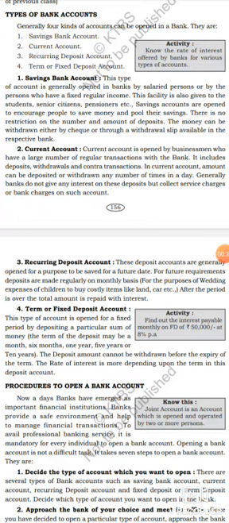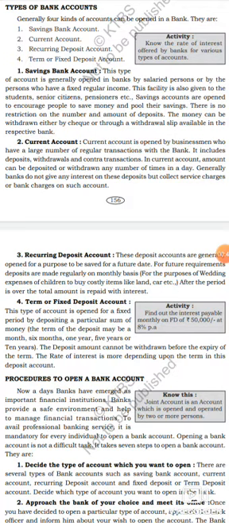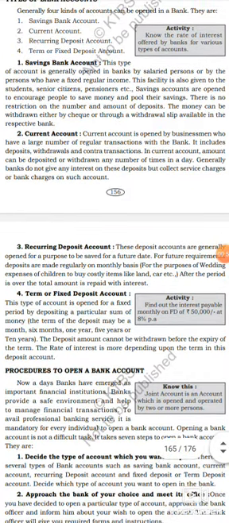Generally, four kinds of accounts can be opened in a bank. First one, savings bank account. Second one, current account. Third one, recurring deposit account. Fourth one, term or fixed deposit account. Let's see now one by one. First one is savings bank account.